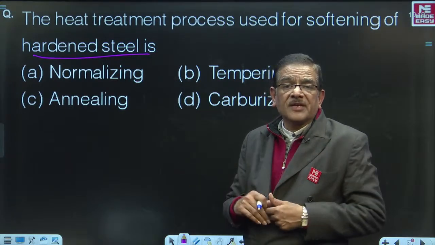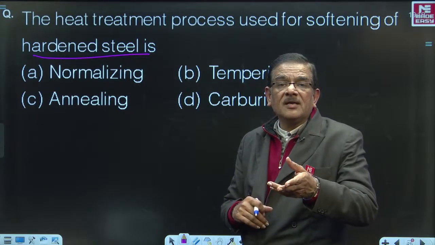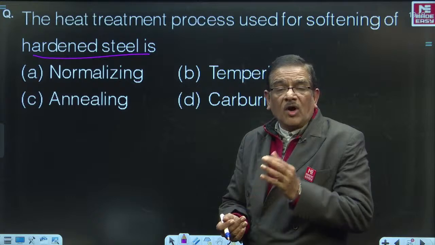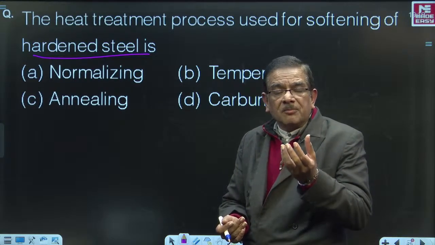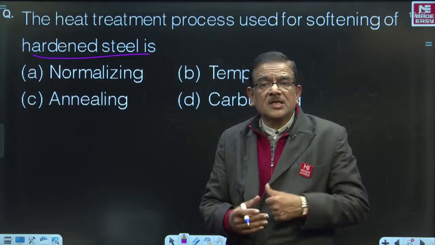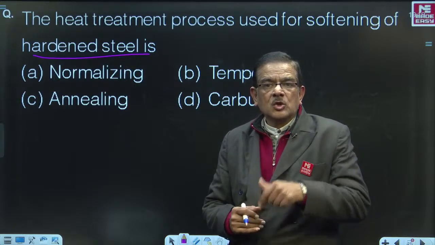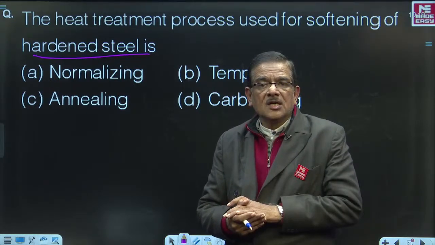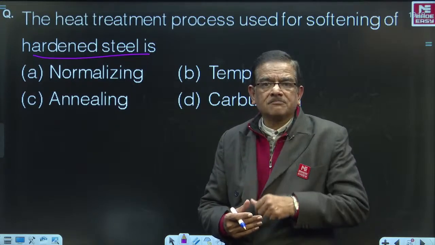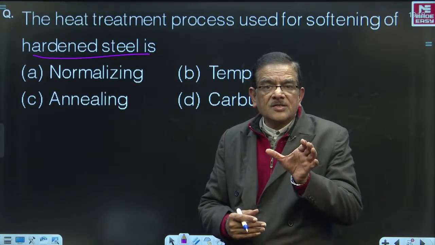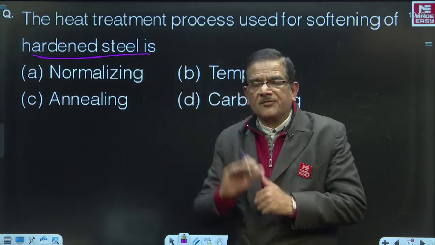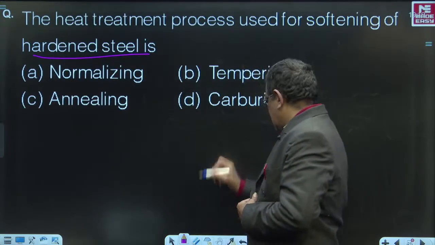Because how do you achieve softening? Softening is achieved by relieving the internal stresses. Then, what is causing the non-availability of softness in hardened steel? Internal stresses. So, how do you relieve internal stresses? In a hardened steel, that is by tempering, right? In hardened steel, internal stresses are relieved by tempering, and by tempering only it gets softened. So, the correct answer always is tempering, beta.